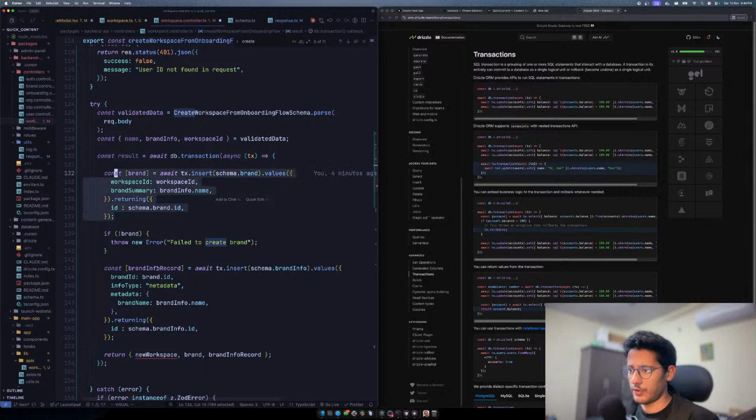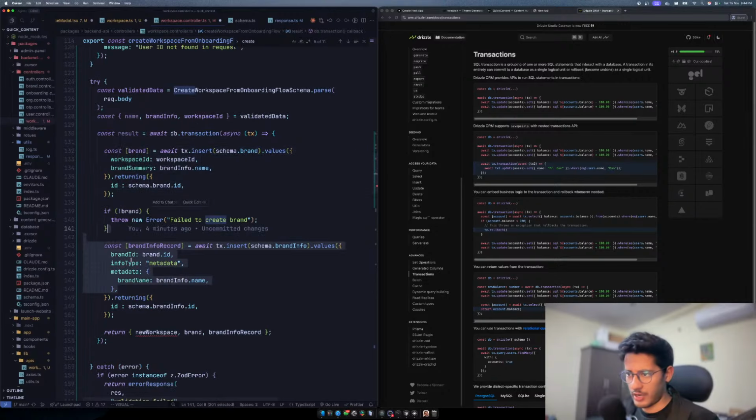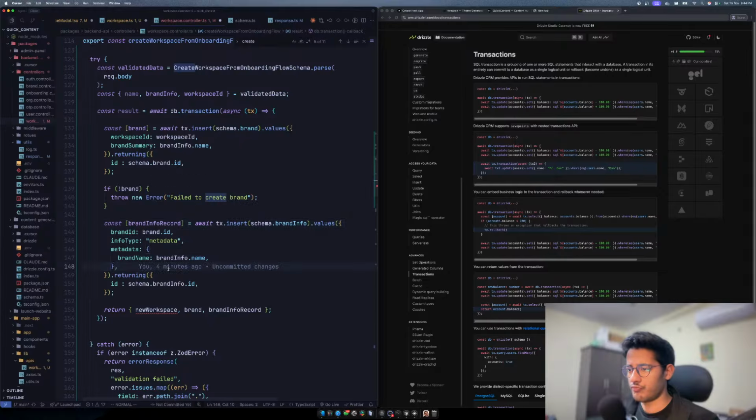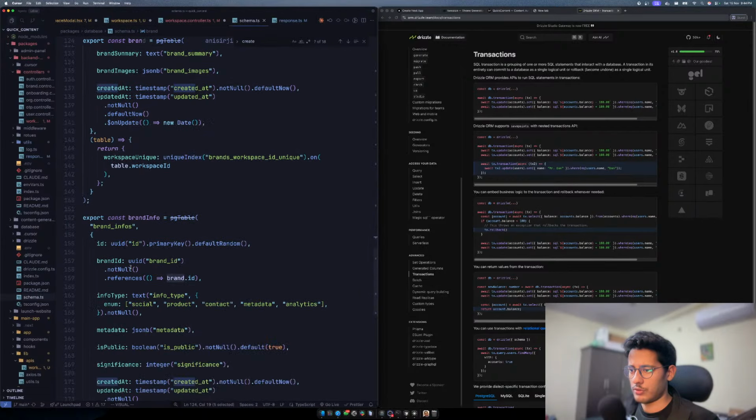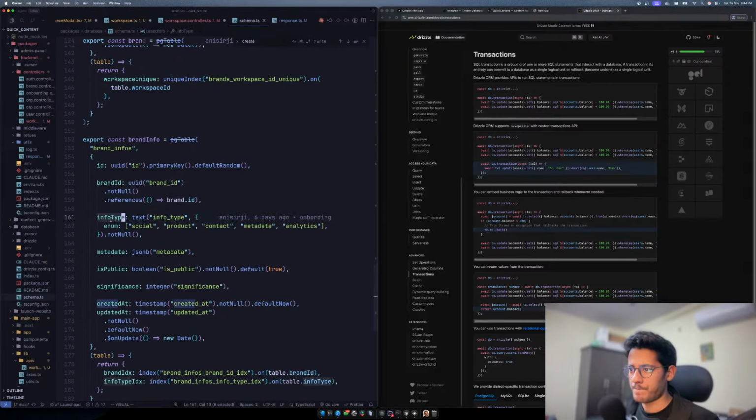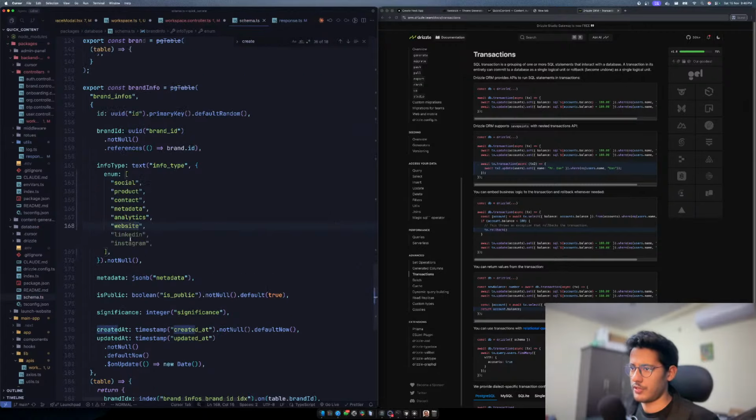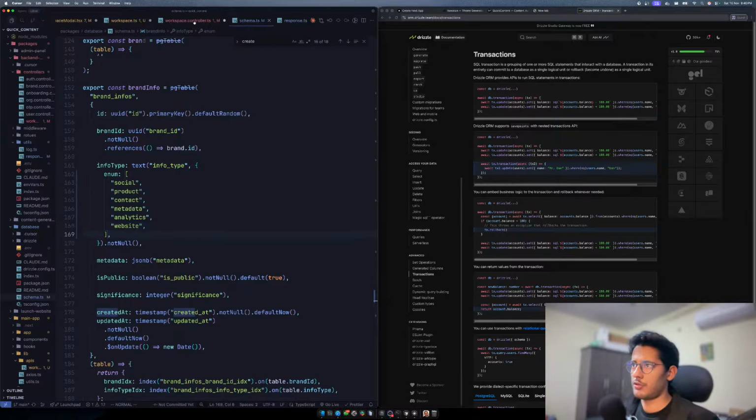And then what we do is we have to create a brand info record. And then we created a brand info record. Wait, so info type metadata. What info type is there? I'm not sure. Let's see. It could be this. In this case, this is a social thing. But wait, there could be websites as well, right? So this could be a website as well. So I'll just write this. I'll have to probably migrate, but currently it could be a website as well.